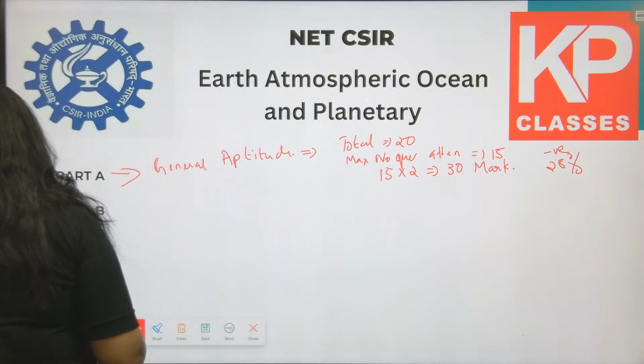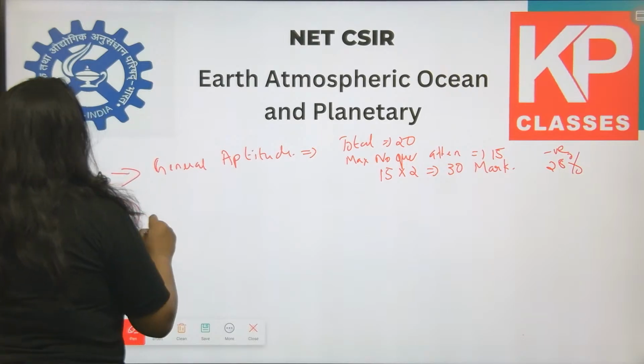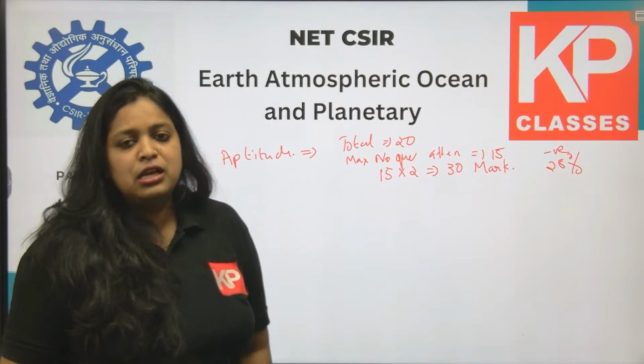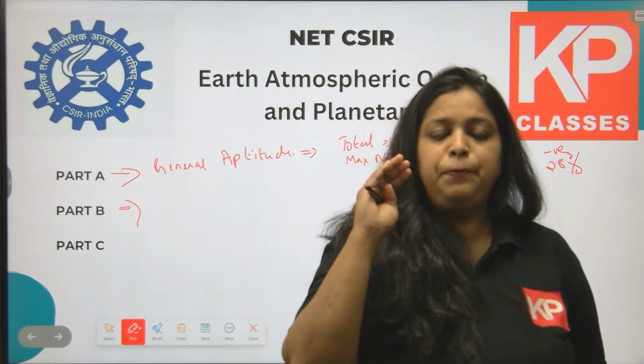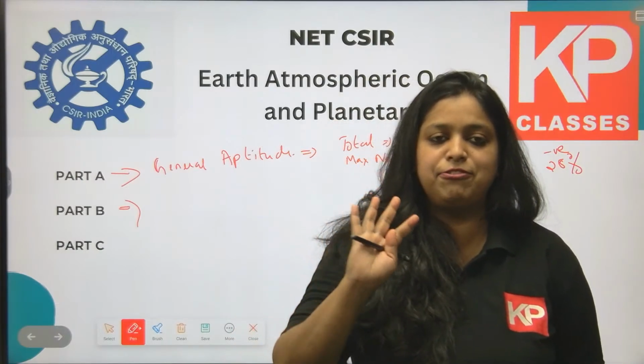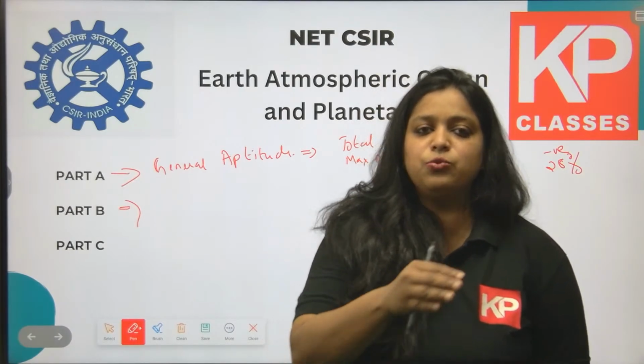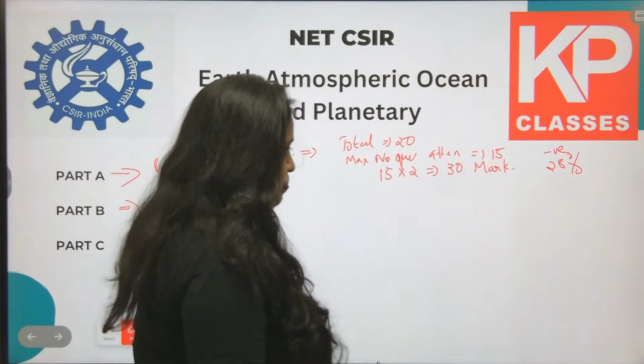Now next one is part B. Part B is of earth, atmosphere, ocean and planetary questions. Planetary science question, geology question, geophysics question, oceanography and atmospheric science. These are the 5 subjects that you have to study for the NET examination. The topics that you have to study and everything we'll discuss in the syllabus.